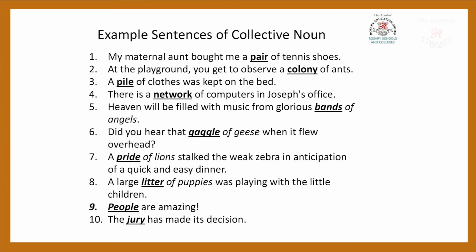The jury has made its decision. Jury means there are many people, many judges. They are sitting together and they are making a decision. So jury means many judges sitting together and making the decision. These are the examples of collective noun. Now we are going to see the next type, that is the abstract noun.